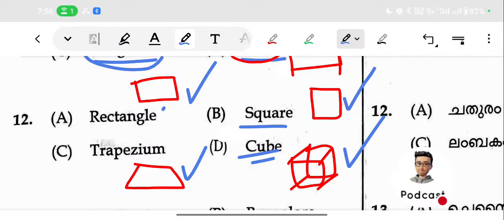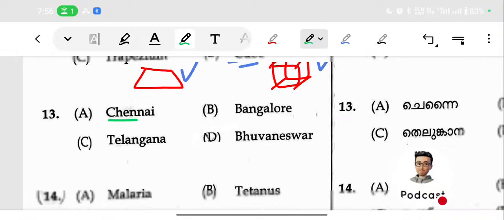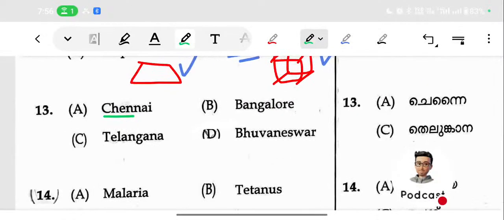Then we can proceed to the next one, that is Chennai, Bangalore, Telangana, Bhubaneswar. Understand that a similar question will not be asked, but a similar pattern will be repeated. Here, what is the relation among the three to find the odd one? For this you just need a basic understanding of the map.